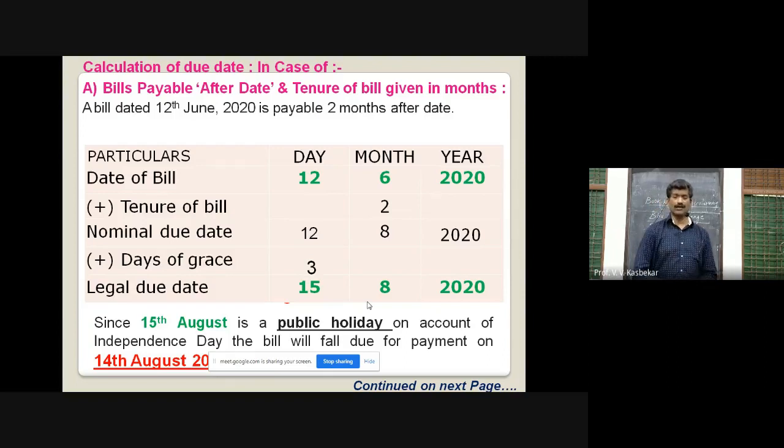So, as per our rule, it will be paid on the last day or preceding day, that is 14th August 2020. So here you can see how we have calculated the due date of bill after bills payable after date.